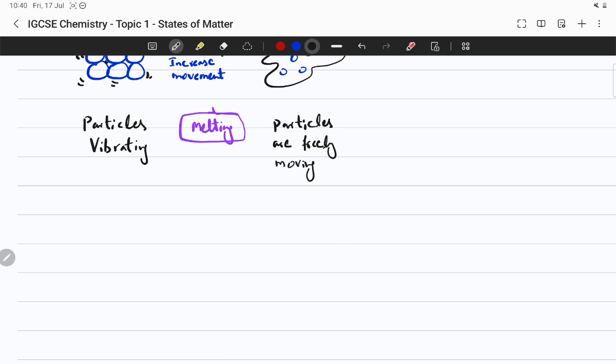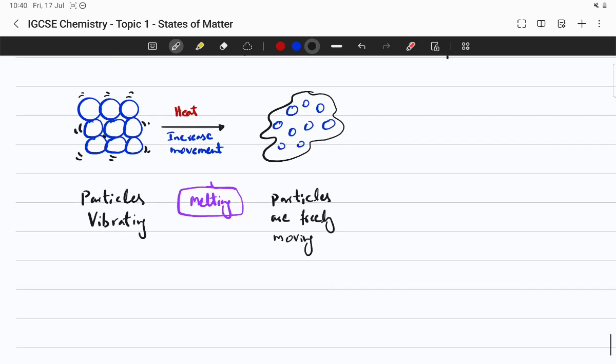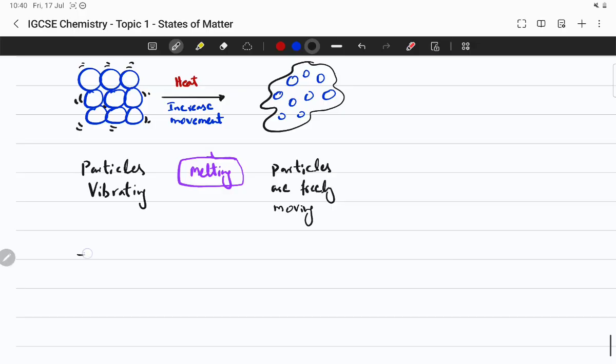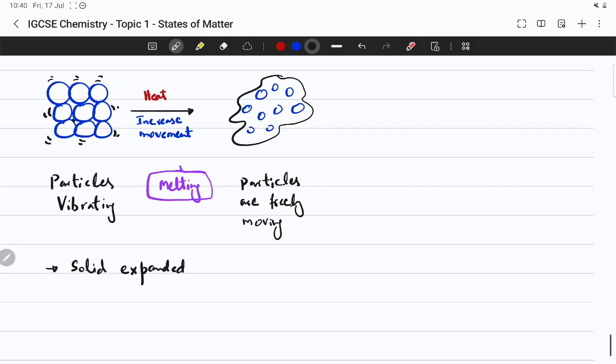The particles gained more energy, they started vibrating more, and the solid expanded. The particles moved away from each other. Then the solid changed into liquid. Very easy, nothing too difficult.